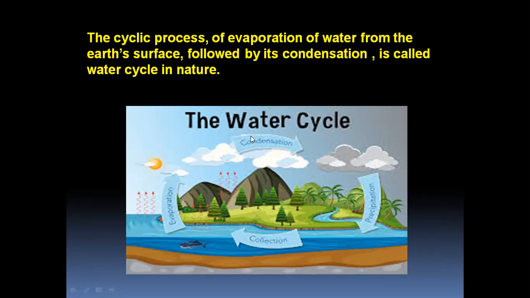These clouds, due to coolness, what happened? They condense and they become droplets. Here precipitation is given to you. This is nothing but droplets of water. This water will be collected back in the form of rain, isn't it? So this is a cycle. That's why it is called water cycle.